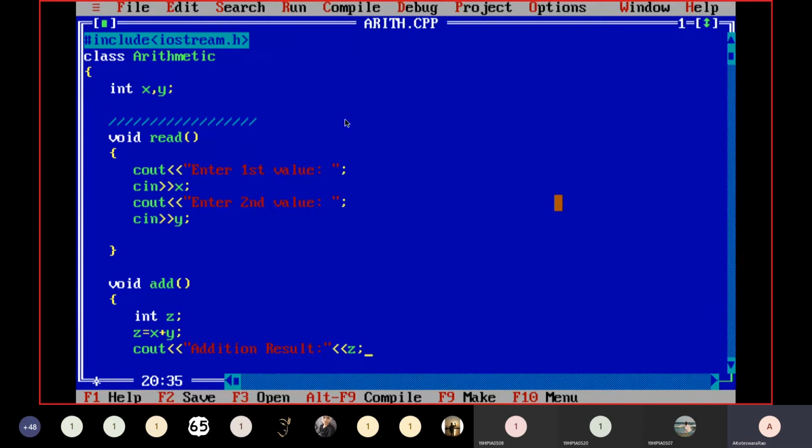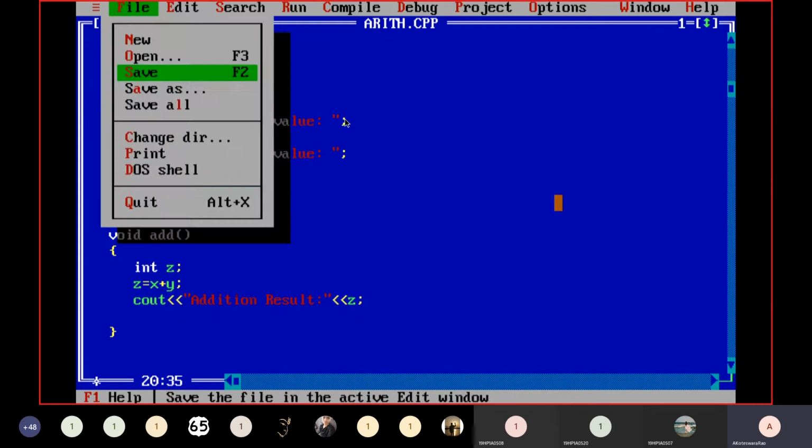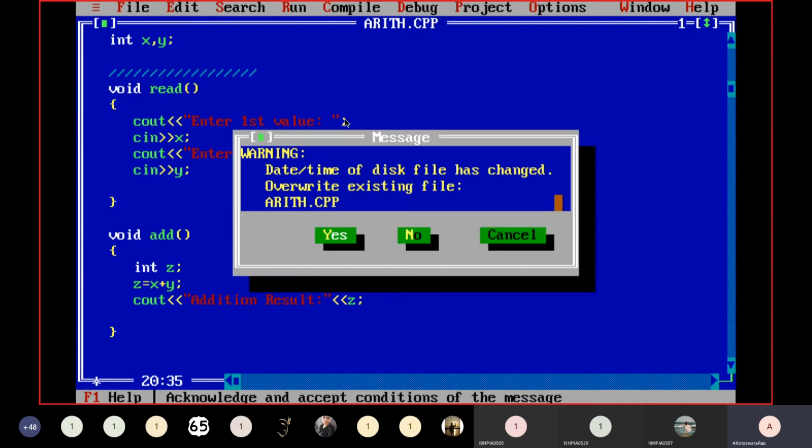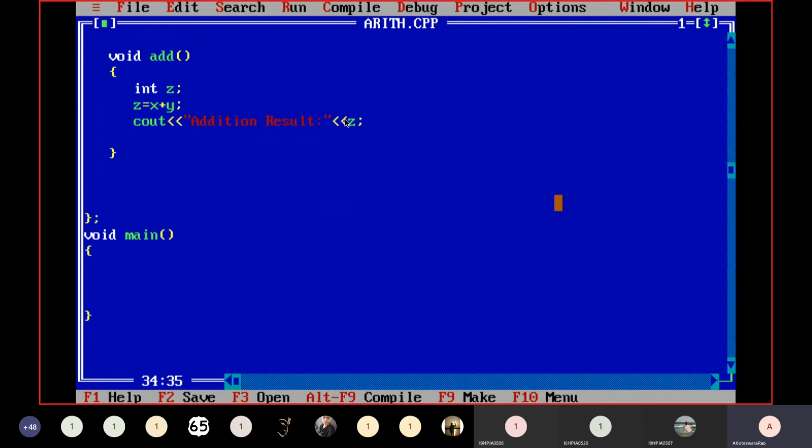The task is over now. Remember that the shortcut is function key F2 to save all the changes, or otherwise go to the file menu and click on save to save all changes in the current file. Addition operation is over. Like that you have to implement all the remaining operations also.